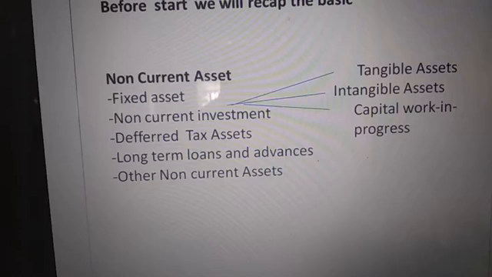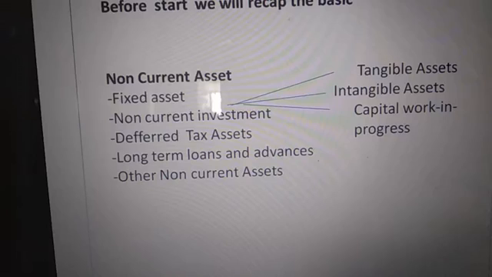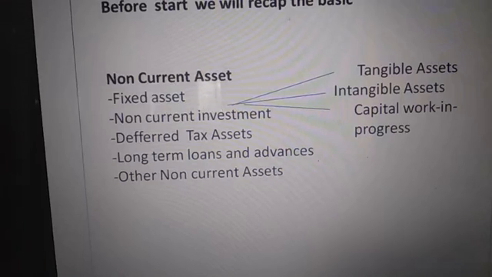Non-current assets are fixed assets. Fixed assets, tangible. Have you heard before? Tangible are those assets which are touched and seen, and those which are not touched and seen are intangible assets. Then capital WIP, work in progress, those work in process, that is covered under fixed assets. Then non-current investments, those are not current, that comes under the non-current asset.